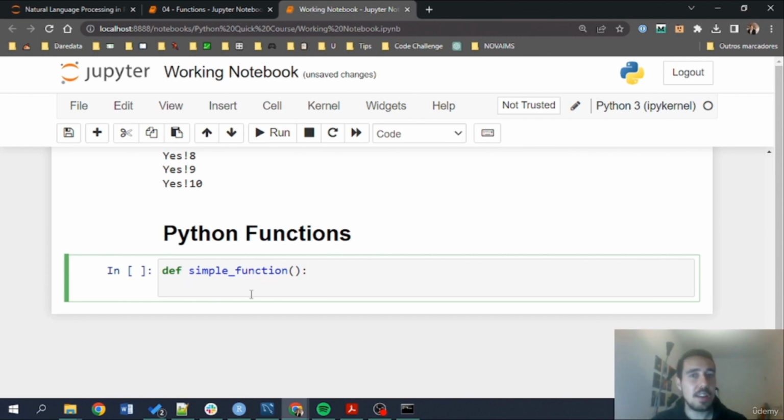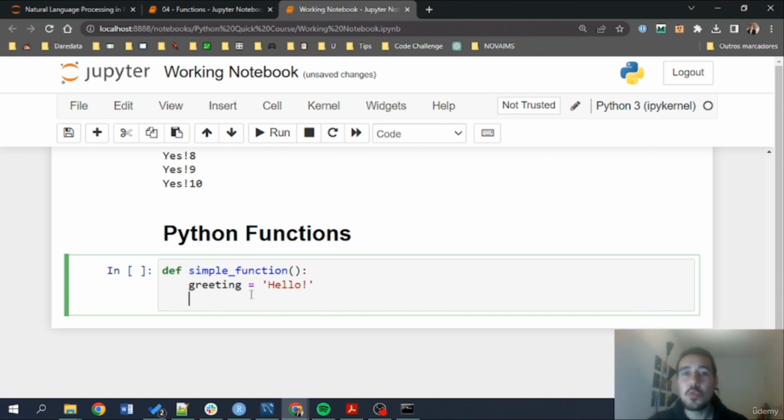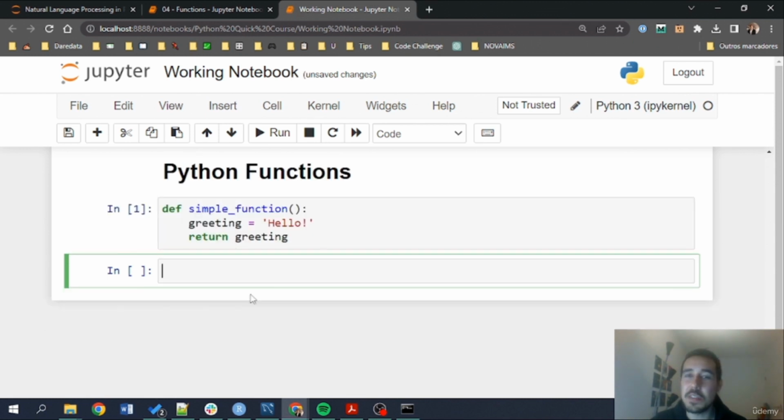So this function that I have right here will just have something, which is a greeting saying hello. Super simple. Now, if I want to retrieve something from this function, I need a new keyword that we are going to learn, which is the return keyword. This enables me to do some operations inside the function and return some type of object from the function itself. In this case, I want to return greeting. So basically, this function will run and return always the same thing, which is hello. Doesn't make much sense, but for this small exercise, it will be easy to understand.